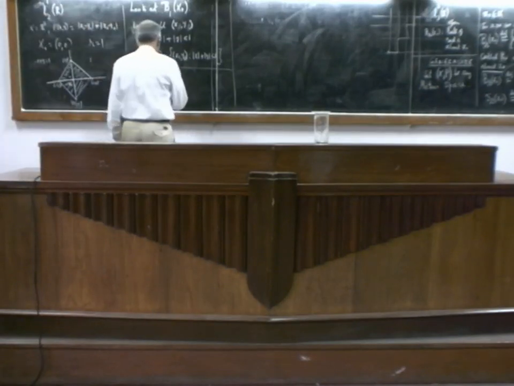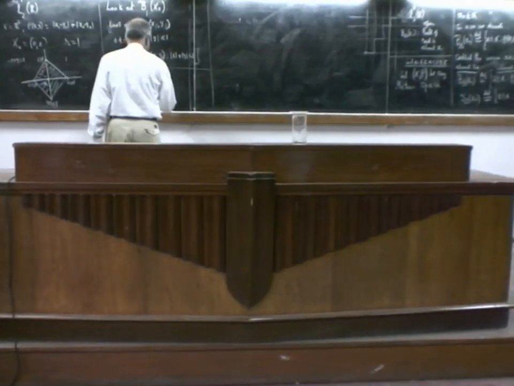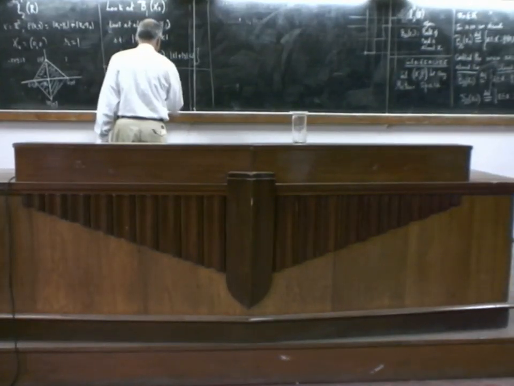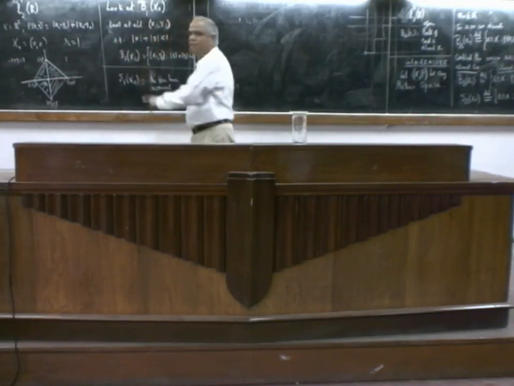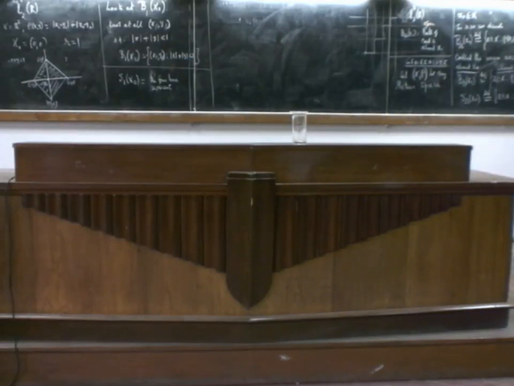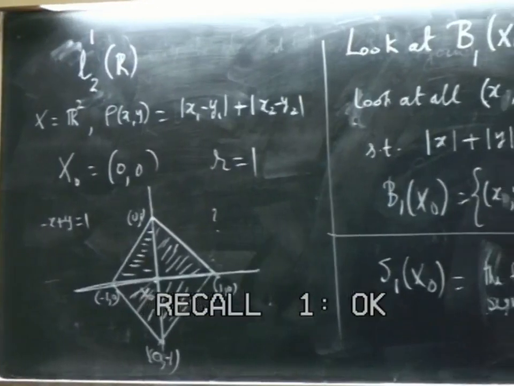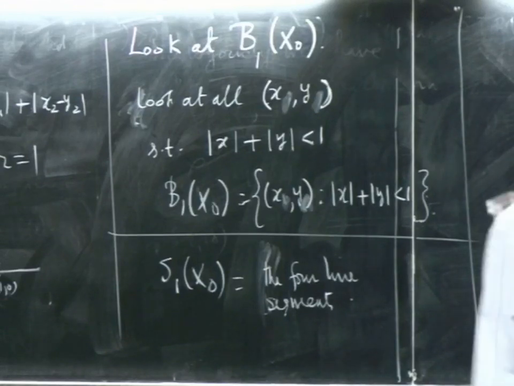So, now this sphere is the 4 line segments in the picture. Those 4 line segments form the sphere of radius 1 about the point x naught. The same thing will happen at any other point. If your center is some other point, simply shift this whole thing to that point, and with the center put at that point, it will be a similar picture.